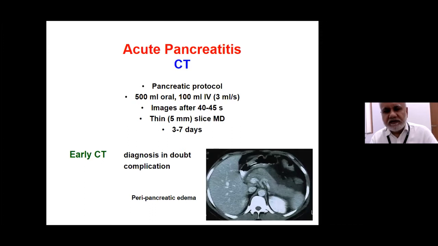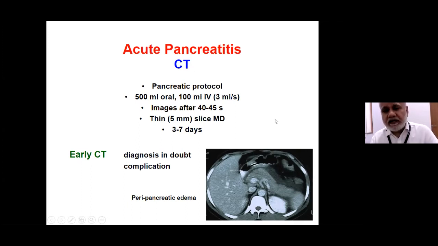Now, evaluation of pancreas is done using the classical pancreatic protocol CT, which involves negative oral contrast or no oral contrast, a large volume of contrast injected very rapidly with an infusion pump, and images taken in quick succession, preferably thin slice multi-detector CT, which is then reconstructed. Now, why do I say at 3 to 7 days? Because the main purpose of doing the CT, as we would discuss a little later, is to see a non-enhancing pancreas, which would mean pancreatic necrosis.